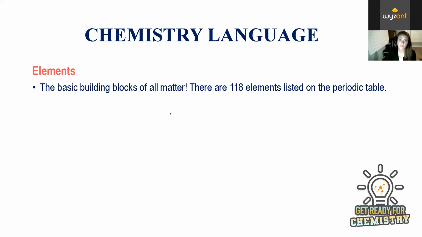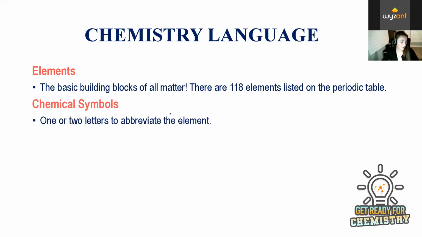So in chemistry, we talk in terms of elements, which are specific types of atoms. We've named all of the 118 elements on the periodic table. And these are the basic building blocks of everything that we know to be matter. So everything is made of one of these elements or multiples of these elements. So when we abbreviate these elements, we abbreviate them in the form of chemical symbols. So this is either one or two letters.